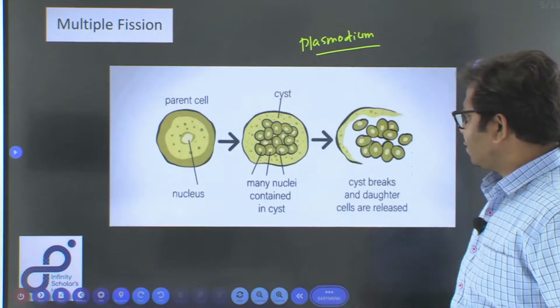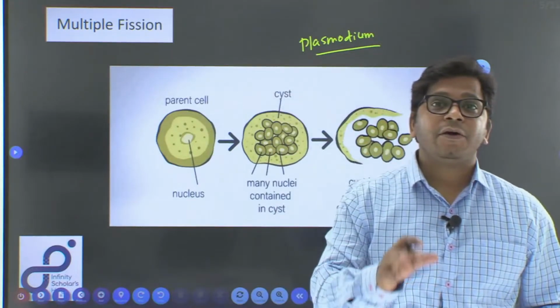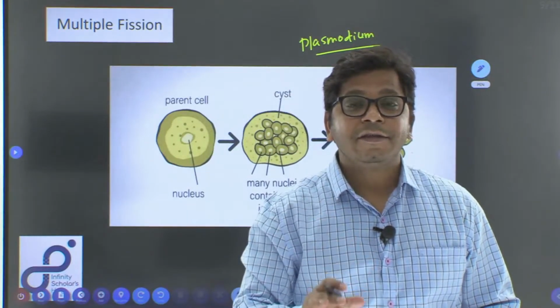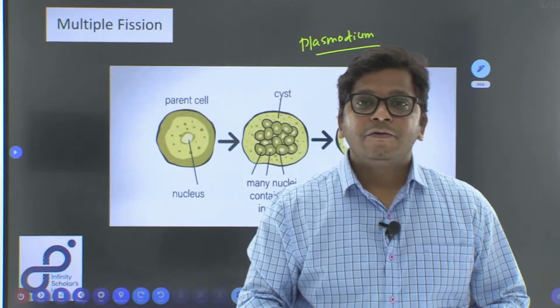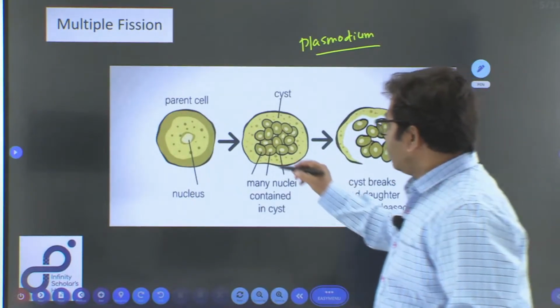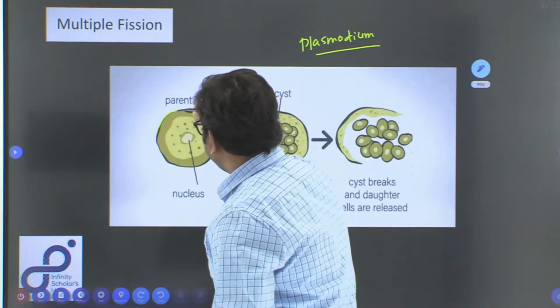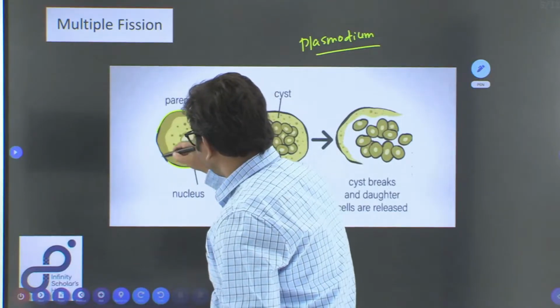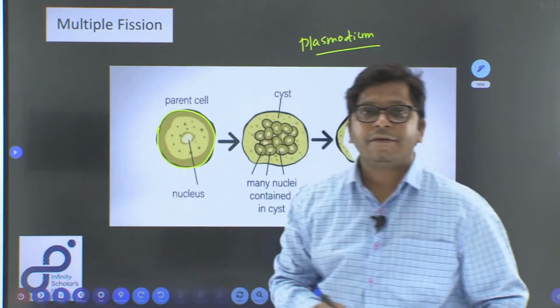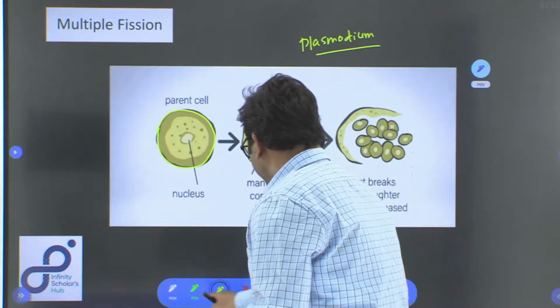What happens in this case? So, this is the parent cell, and it is happening in an unfavorable condition. The condition is not good for reproduction. So then what will happen? The entire cell will be covered by a hard covering, as you can see here, and this hard covering is called a cyst.